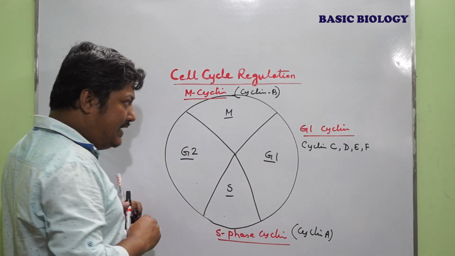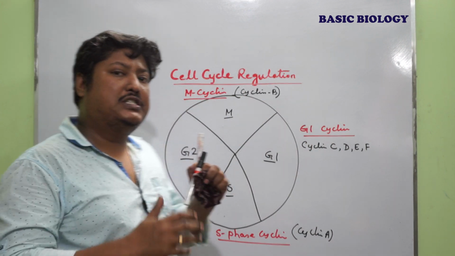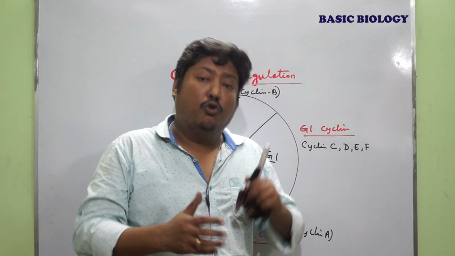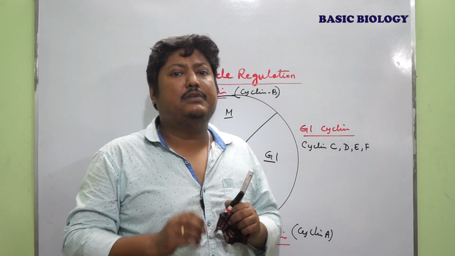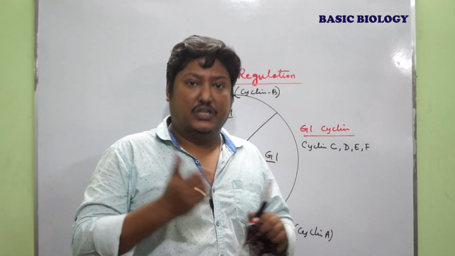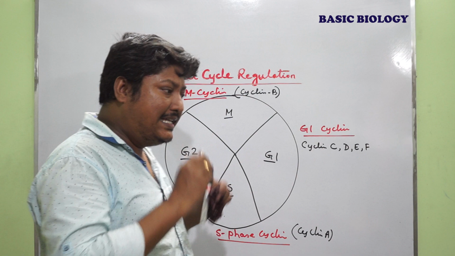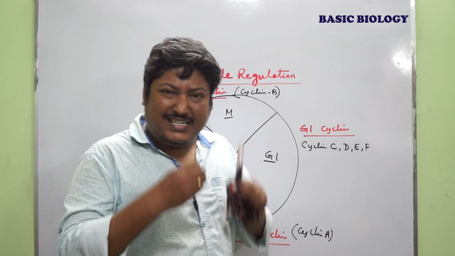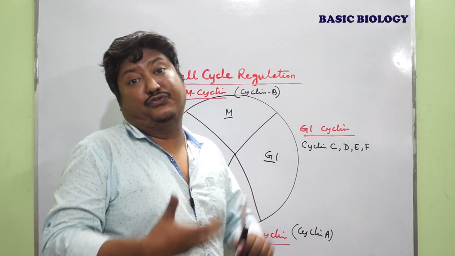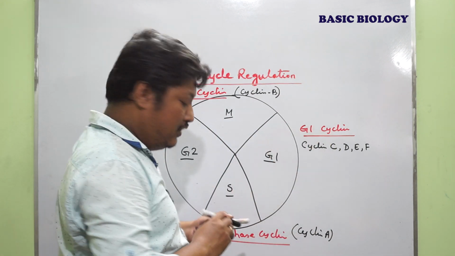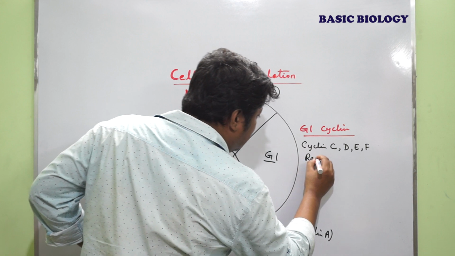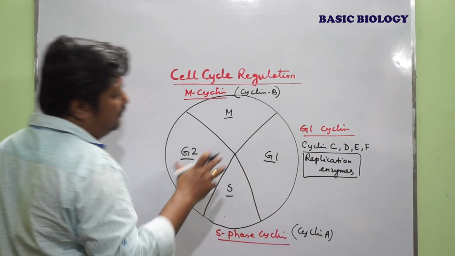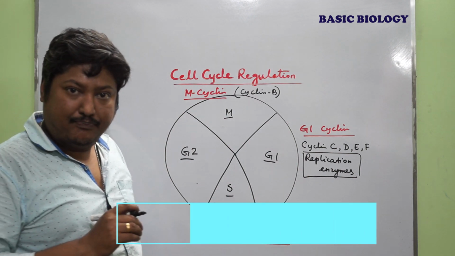Now what is the function of G1 cyclin? G1 cyclin is responsible for regulating or activating those proteins which are responsible for DNA replication. That means all the enzymes which are essential during the DNA replication process are activated or phosphorylated by this G1 cyclin. So the replication enzymes are activated or phosphorylated by the G1 cyclin.